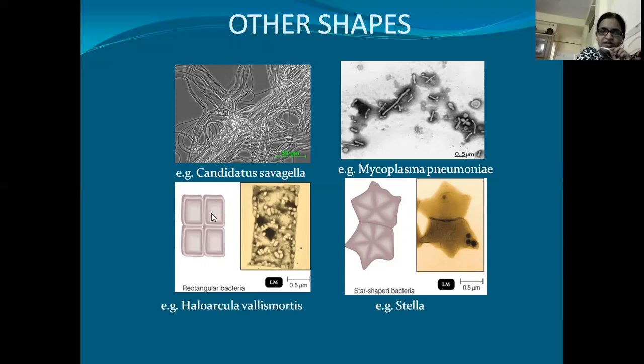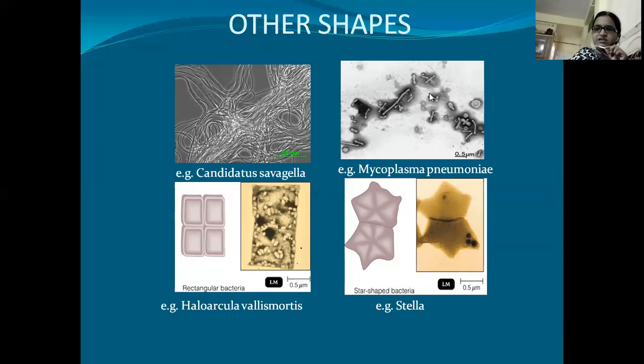And coming to the second type, till now whatever we have seen, the bacillus is a rectangle shaped, but here the cells are square shaped. This kind of square shaped cells are seen in Haloarcula vallismortis. And the third category is pleomorphic cells.